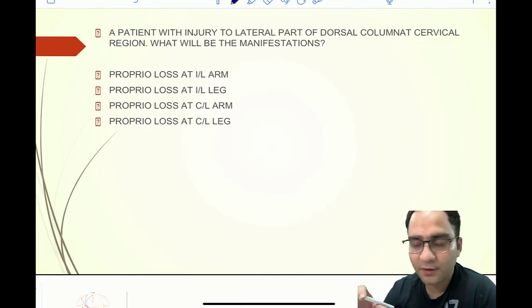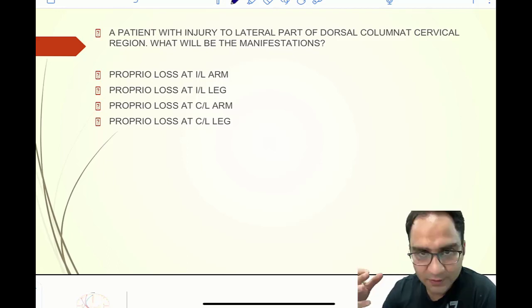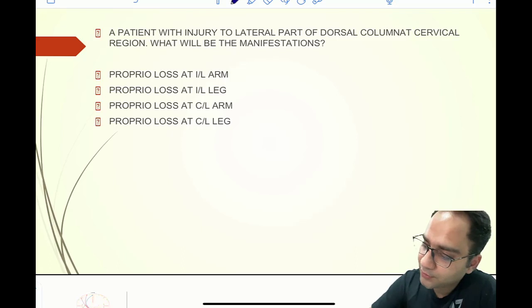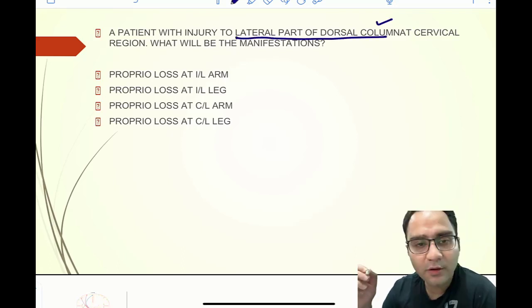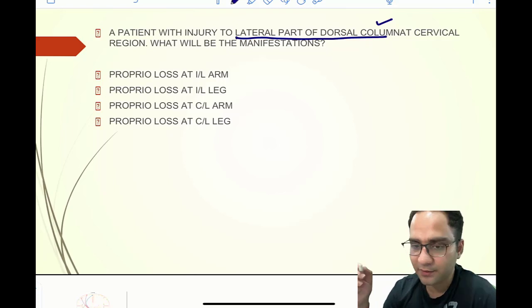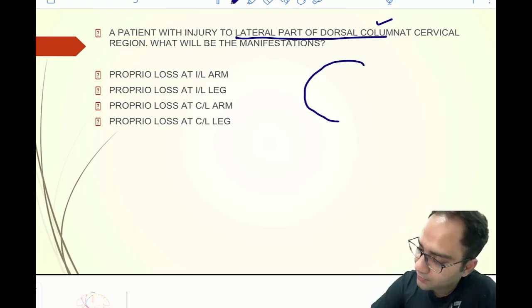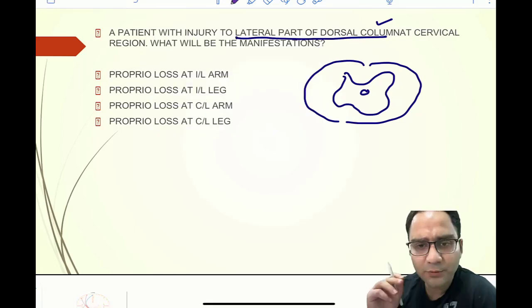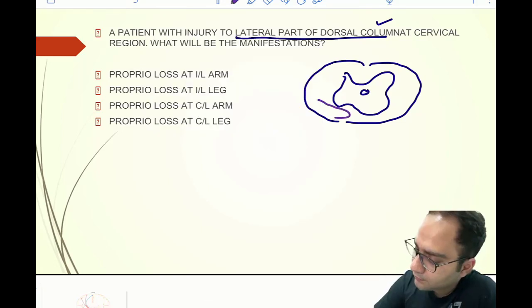Next question was a very important question from neurology. It is basically testing a lot of concepts. So you are asked here that the patient has got injury to the lateral part of the dorsal column in the cervical region, and what will be the manifestations. So if you are aware of the cross section of the spinal cord, you know that mostly we are talking about the two tracts here. One is the spinothalamic tract and the other is the dorsal column.